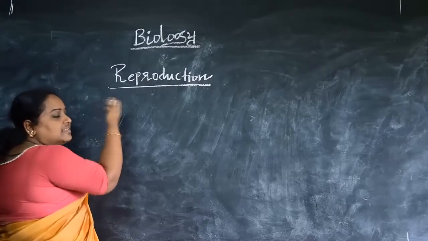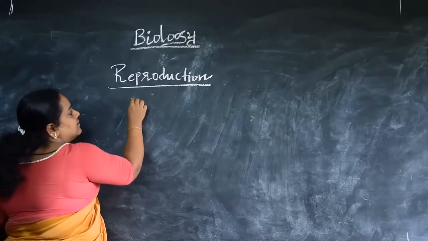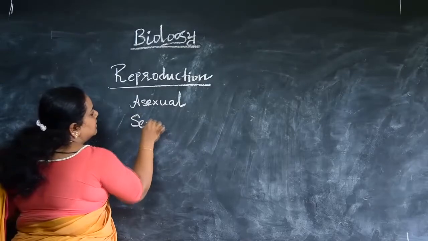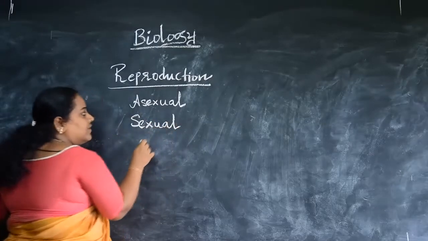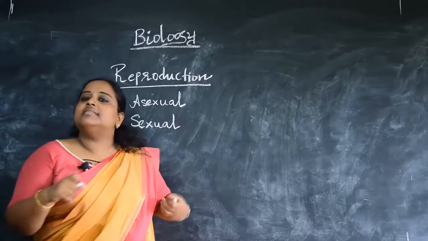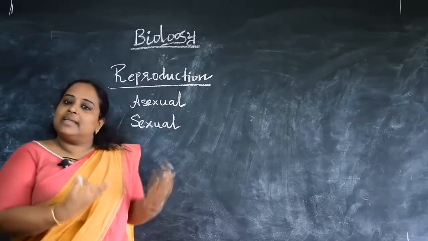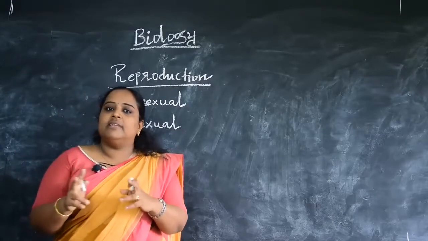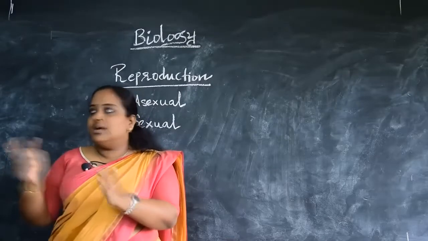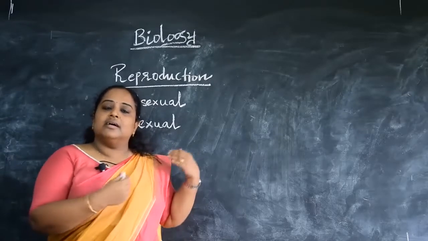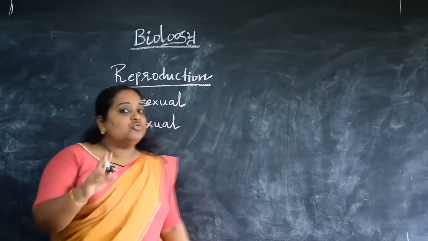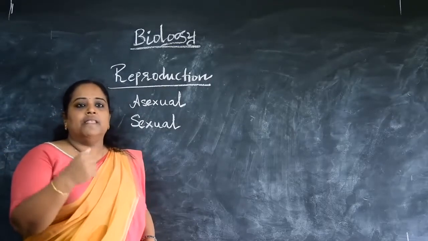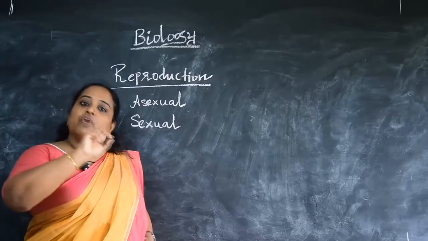Reproduction is of two types. You can classify reproduction into two broader classes, that is asexual reproduction and sexual reproduction. We had already studied that asexual reproduction doesn't need a partner. A single cell or a single parent is more than enough to reproduce its younger ones or progenies. But in sexual reproduction, we need two partners of opposite sex. Why are partners of opposite sex necessary?